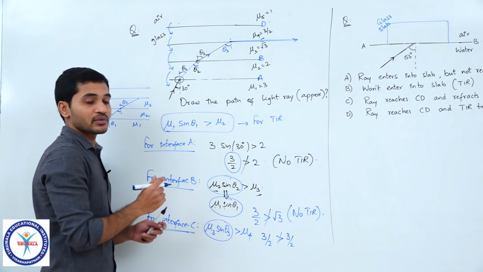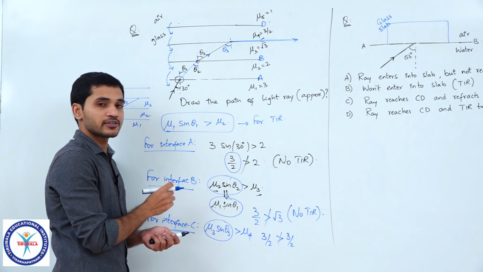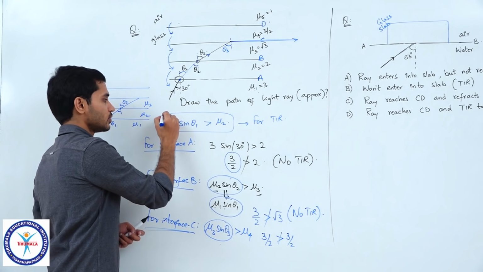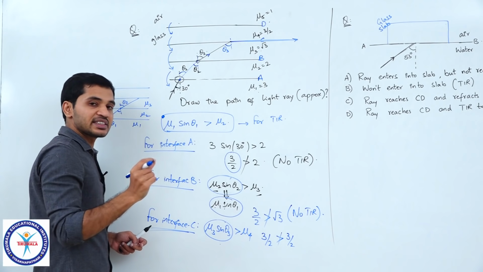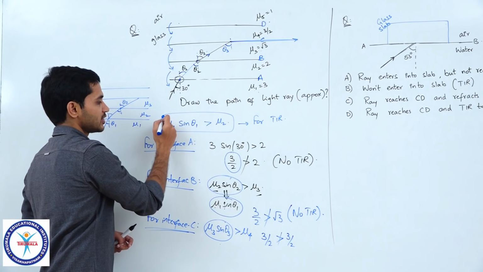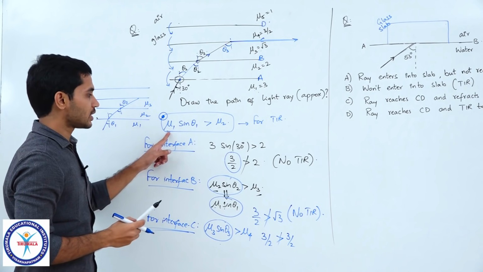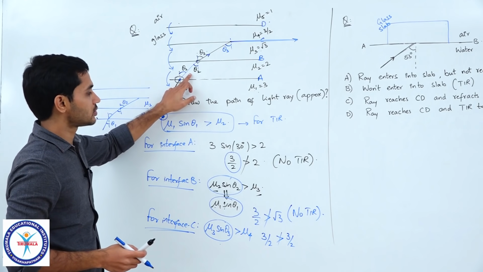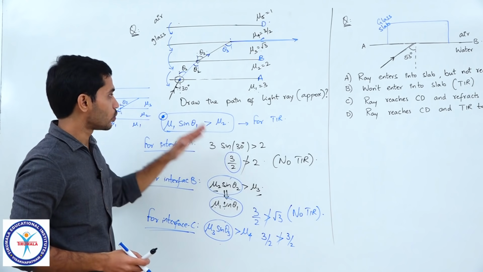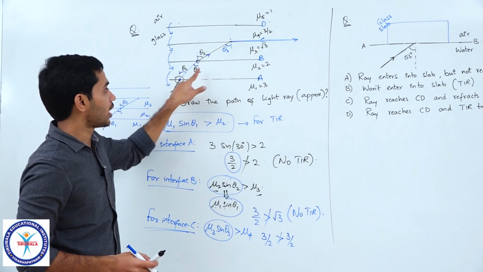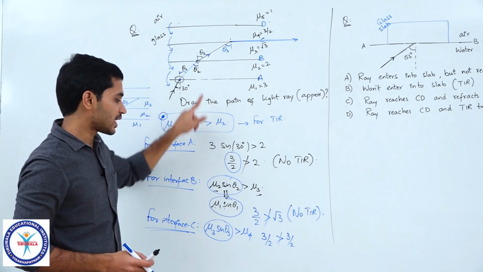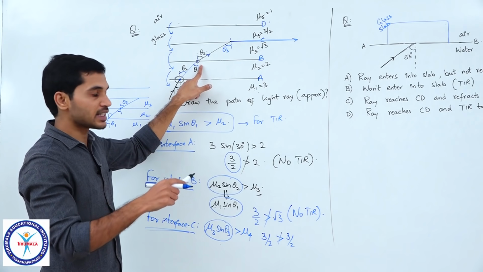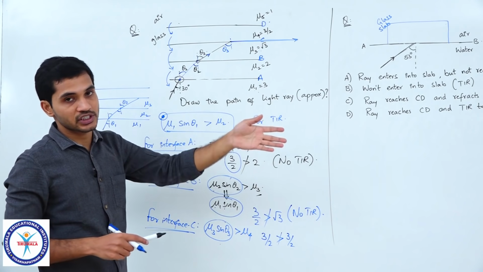So, I will repeat once again, please understand this carefully. This is a very, very important concept, and as I told you, the only single result which I am using everywhere is this: mu 1 sin theta 1 is greater than mu 2 is TIR. Now, I have checked here, that did not satisfy, which means light entered. Now, I am checking here. For this, if I write the condition, I should be writing it like this: mu 2 sin theta 2, if it is greater than mu 3, reflection will take place.